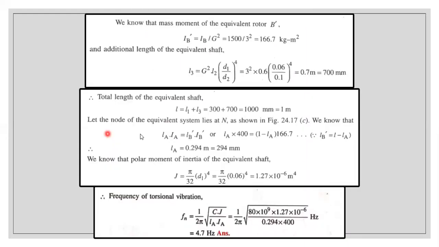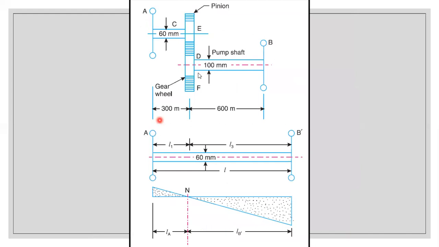So now next we need to determine the node. Since they have asked us to neglect the mass of the gears and the shaft, we can convert this entire system into a two rotor system itself. If it's a two rotor system, we'll be getting only one node, at the equivalent shaft. So here is the node N. The node will be located at a distance of LA from rotor A, and LB dash from the equivalent rotor B dash. Just understand that LB dash is a new term. Since it's rotor B dash, I'm writing it as LB dash. If it's B alone, then I'd write only LB.